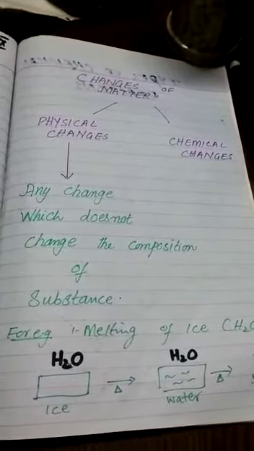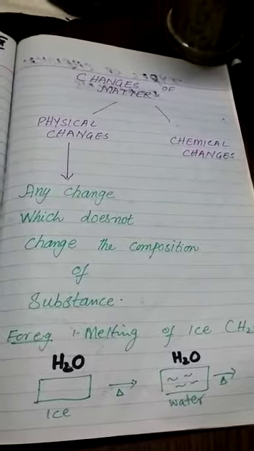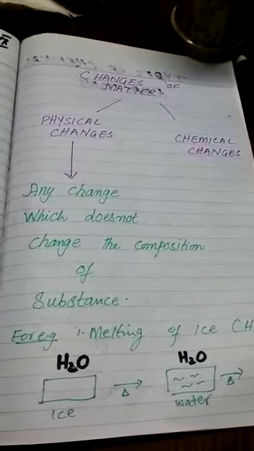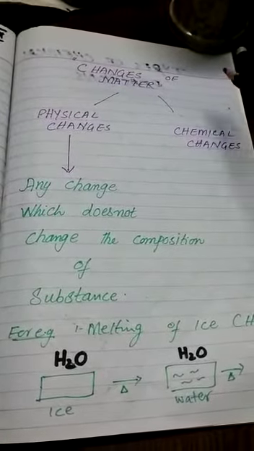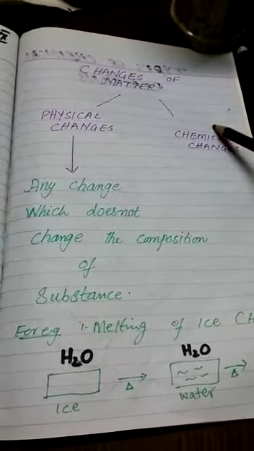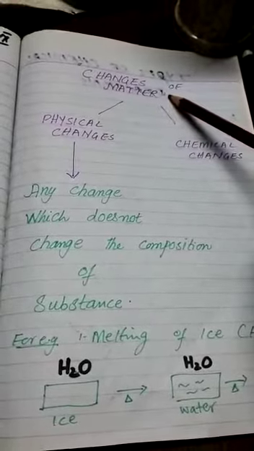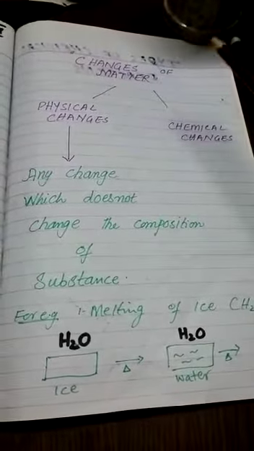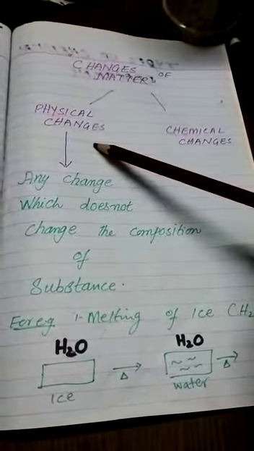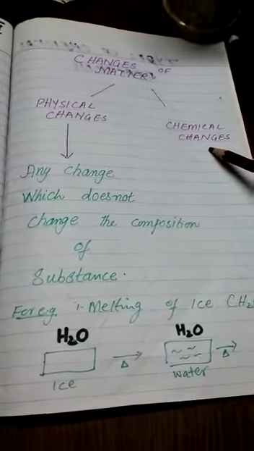When I told you about the definition of chemistry, I told you chemistry is the branch of science which deals with the composition, properties and changes of matter. Our today's topic is about the changes of matter, or chemical reactions. There are two types of changes, physical changes and chemical changes.